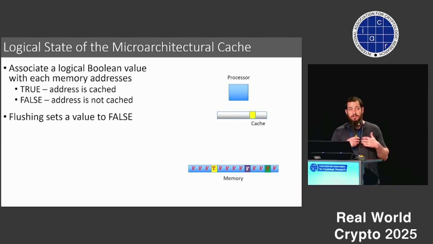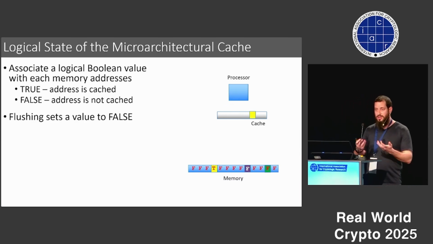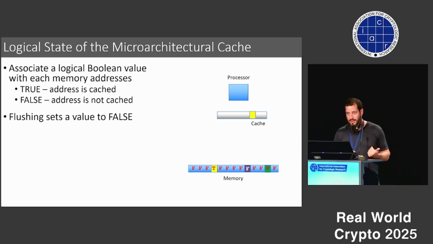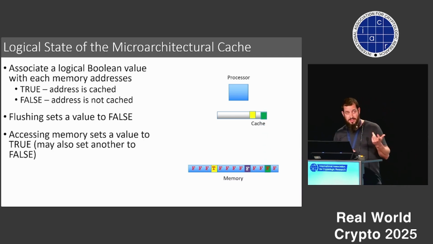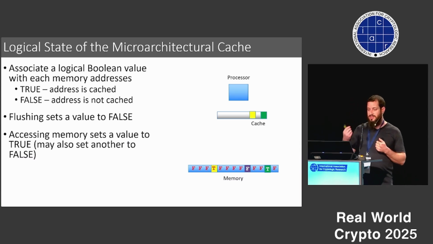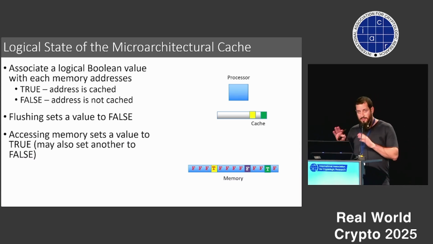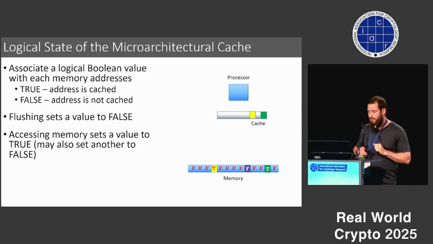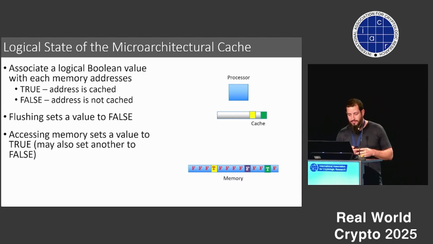Afterwards, we can set addresses to false by flushing them and evicting them from the cache. On the other hand, any time we access a memory address, it sets its value to true. There's a byproduct that we might also set another address to false by evicting it from the cache, but this is a byproduct which we can work around.